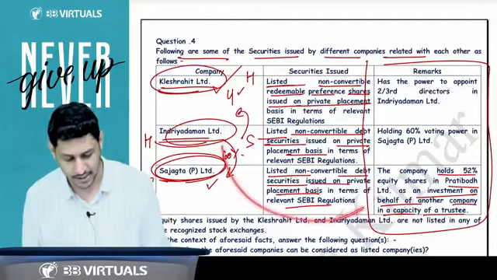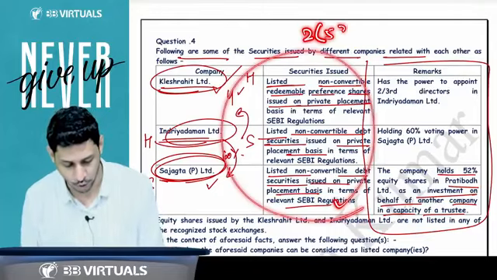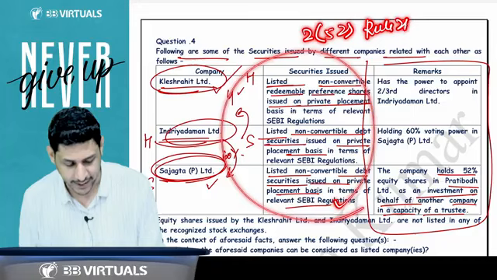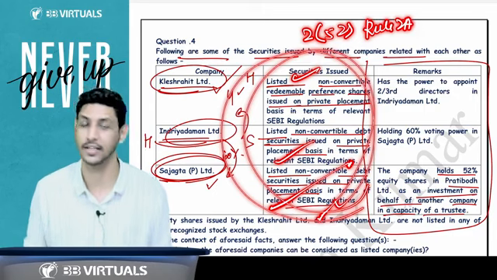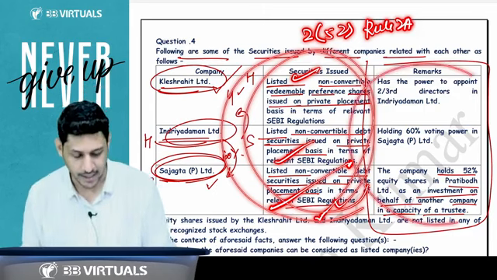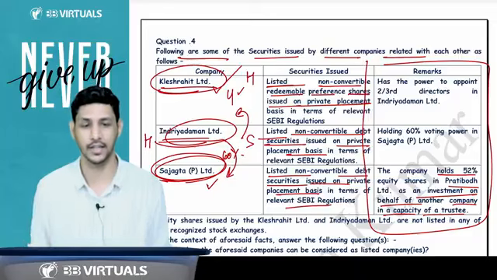So the first question they have asked, as per section 2 clause 52, read with rule 2A, is to tell whether this is a listed company or not. So I'll say these 3 companies are not listed companies. Now they are giving remarks and asking which is the holding and which is the subsidiary.